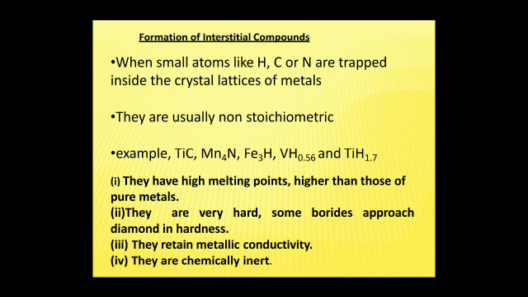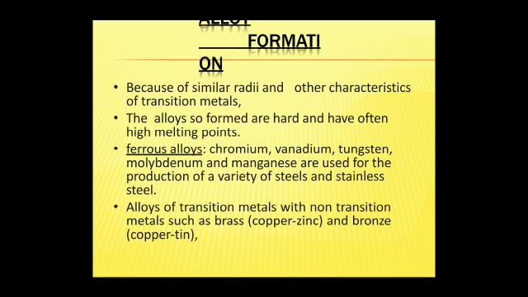Formation of interstitial compounds. What is an interstitial compound? It forms when small atoms like hydrogen, carbon, nitrogen are trapped inside the crystal lattice of metals. They are usually non-stoichiometric. They have high melting points, higher than those of pure metals. They are very hard. Some approach diamond in hardness. They retain metallic conductivity. They are chemically inert.